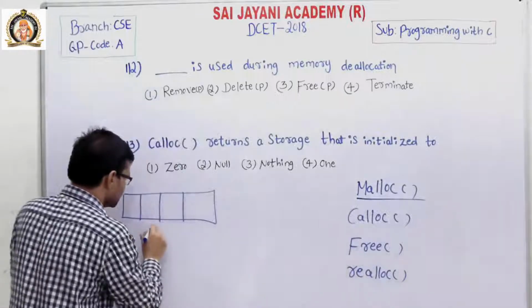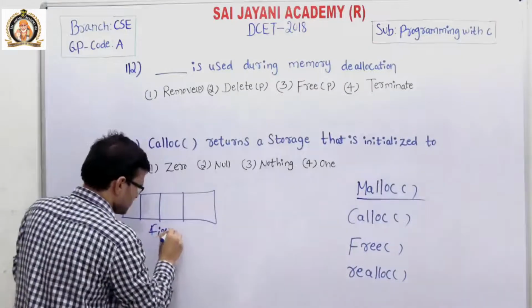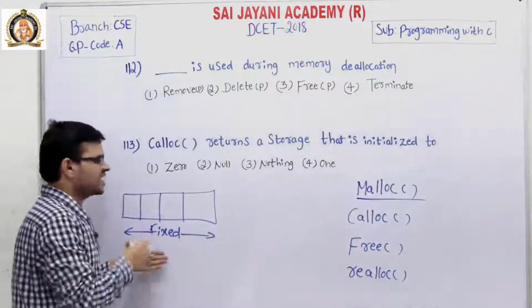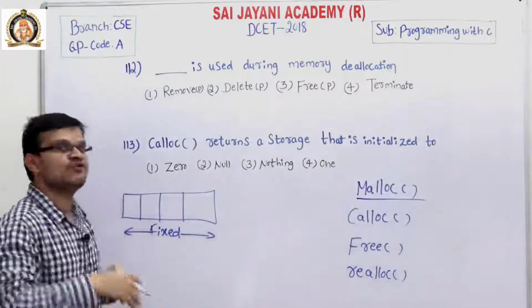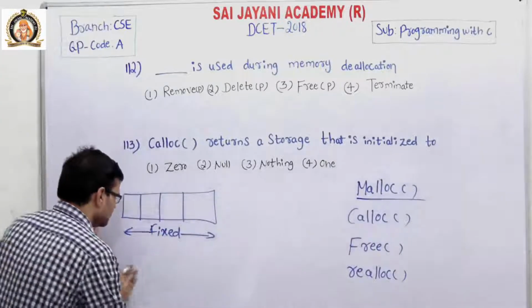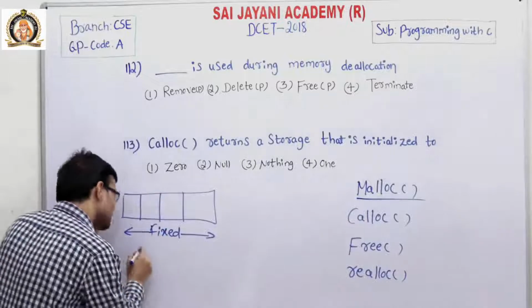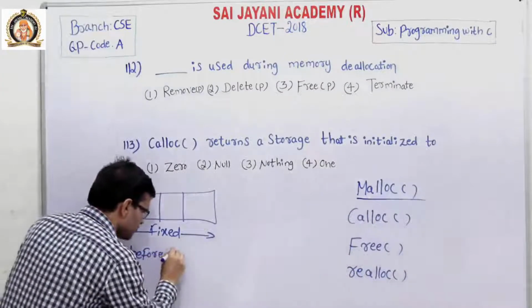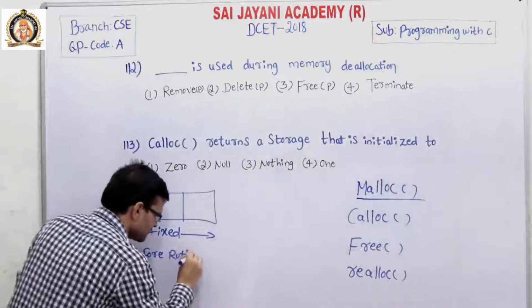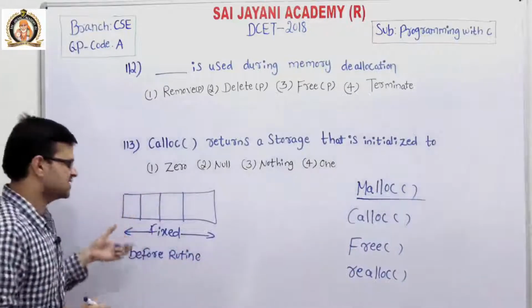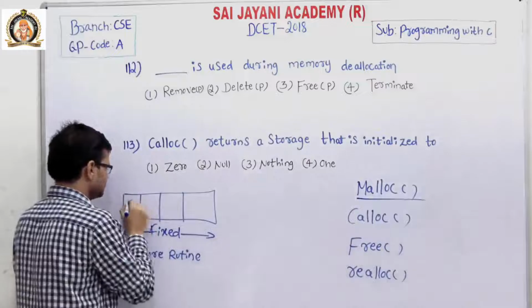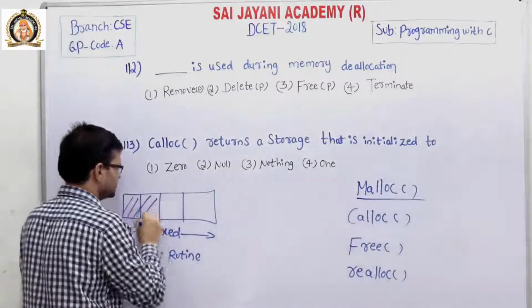These are fixed memory. We allocated this memory before the runtime. These are filled with numbers.